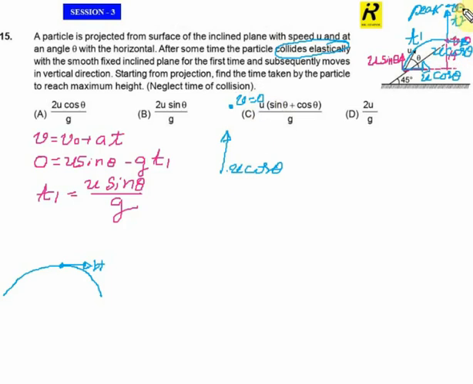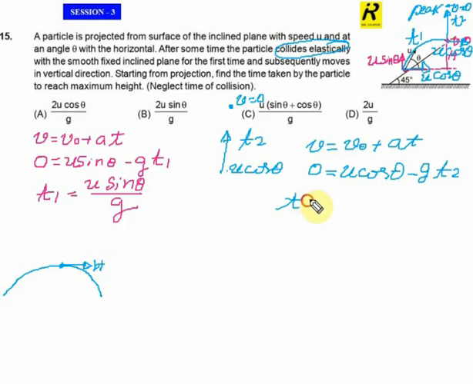Here v is equal to 0 at the peak. The time taken is t2. So v is equal to v0 plus at, the same equation we used in the first part. This velocity is 0, and this is equal to u cos theta minus g t2.